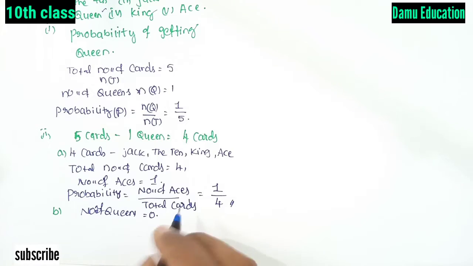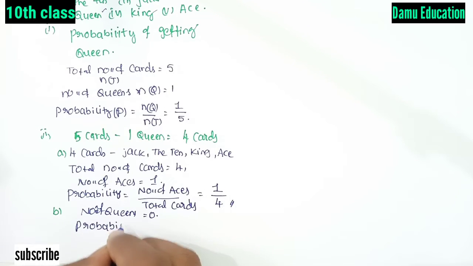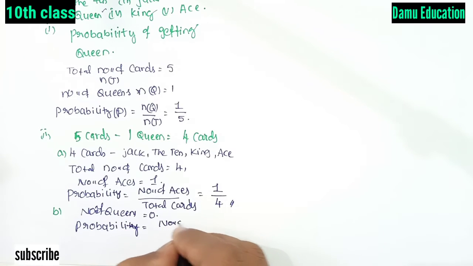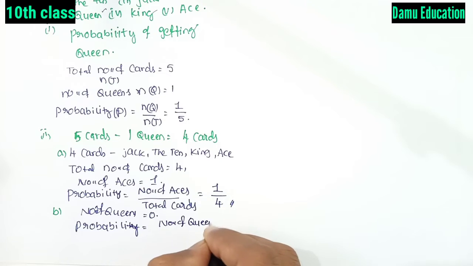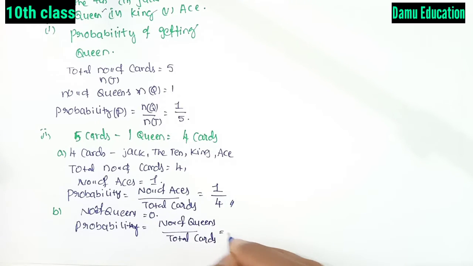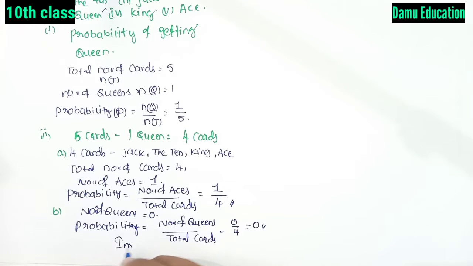So the probability is the number of queens by the total number of cards, 0 by 4, that is 0. So we are getting probability 0, which means this is an impossible event.